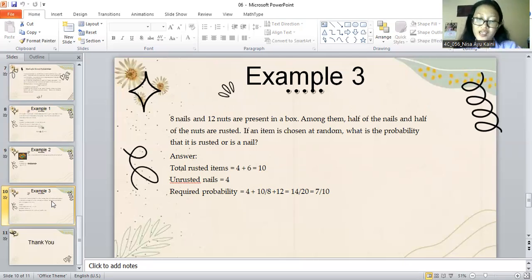Okay, solution: total rusted items equals 4 plus 6 equals 10. Unrusted nails equals 4. Required probability equals (4 plus 10) over (x plus 12) equals 14 over 20 equals 7 over 10.